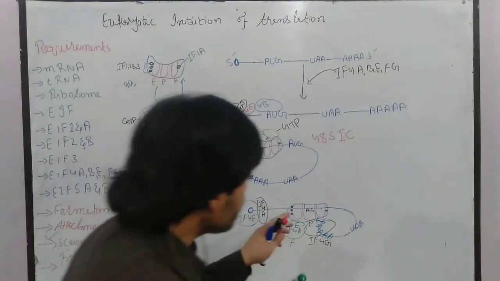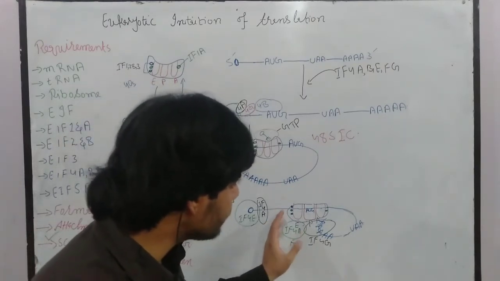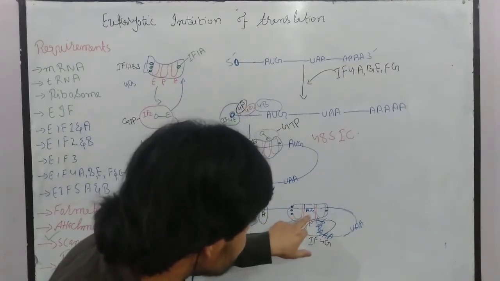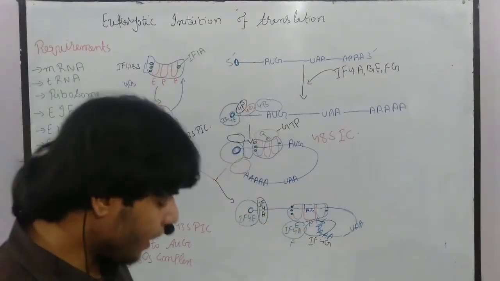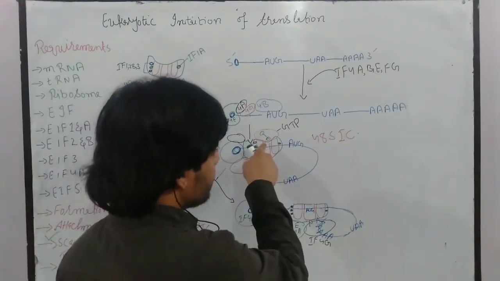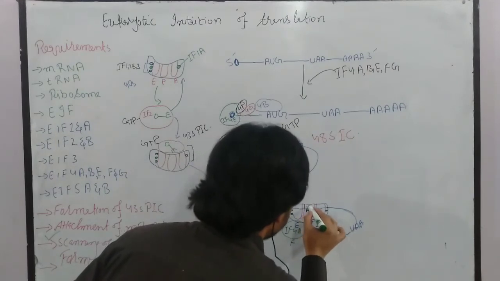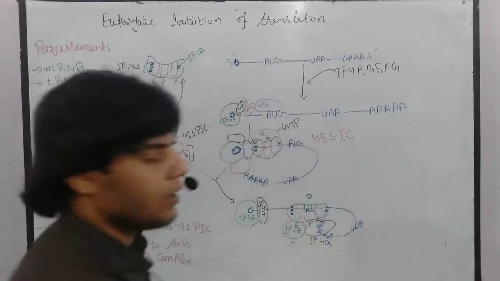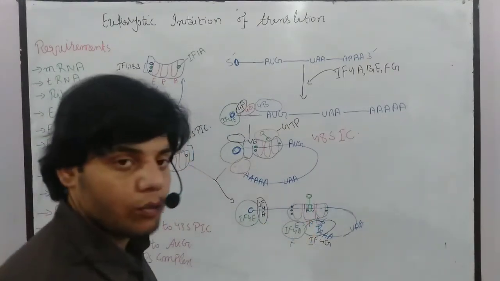Then what happened? During scanning, once this small subunit of the ribosome reaches the start codon, this AUG site, the transfer RNA, which was previously in this shape, will be correctly bound to this AUG site, to this start codon. Now it is correctly bound here.